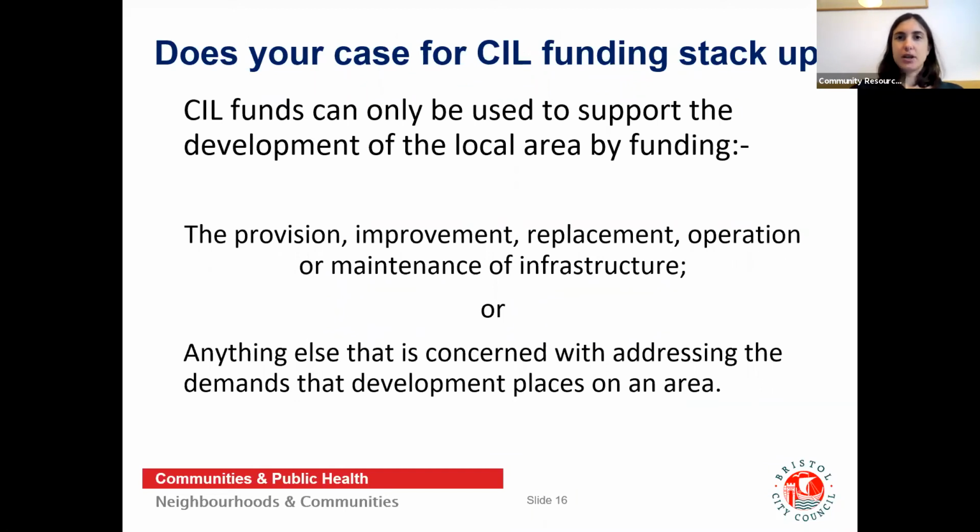So, does your case for community infrastructure levy funding stack up? So legally, SIL funds can only be used to support the development of the local area by funding either the provision, improvement, replacement, operation or maintenance of infrastructure, or anything else that is concerned with addressing the demands that development places on an area. We know that this second element can sometimes be confusing for people, so we wanted to give you some examples. These are also in the guidance document.